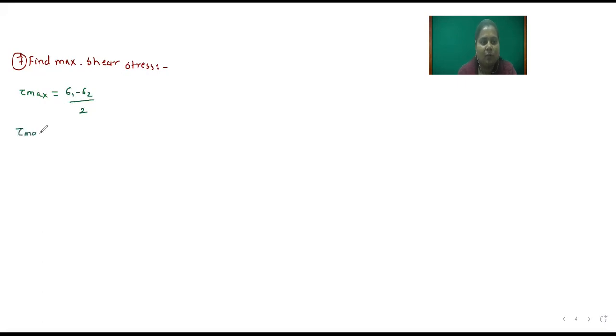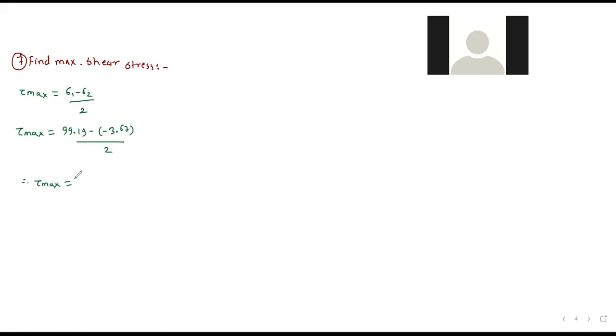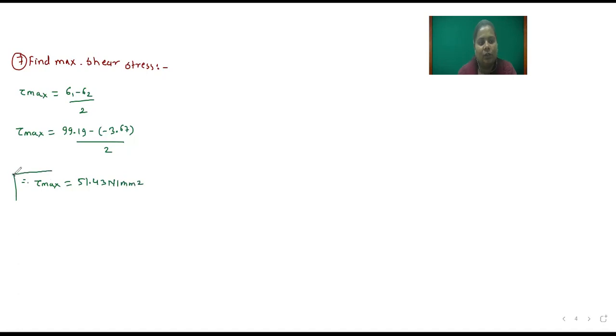So tau max is equal to sigma 1, 99.19, minus sigma 2, minus 3.67, divided by 2. So you calculate and tell me the maximum shear stress. Divided by 2 is there, no? 51.43 Newton per mm square. So this is the maximum shear stress. This is our final answer.